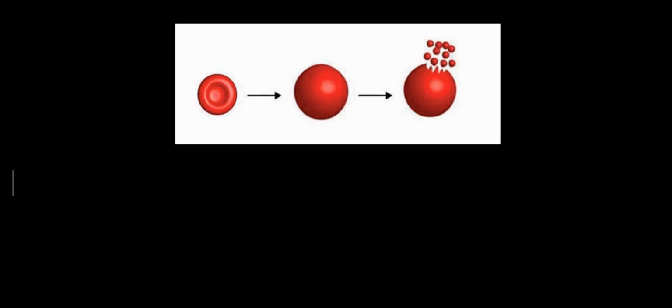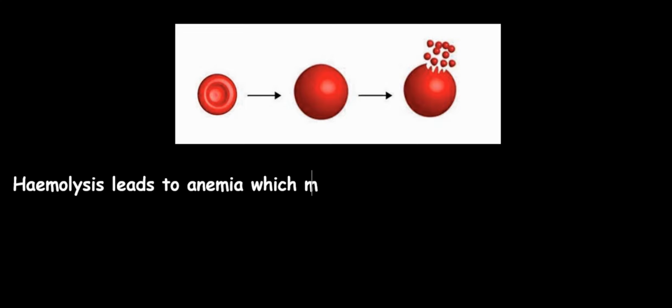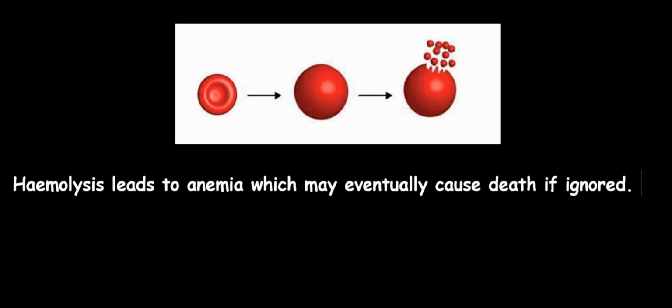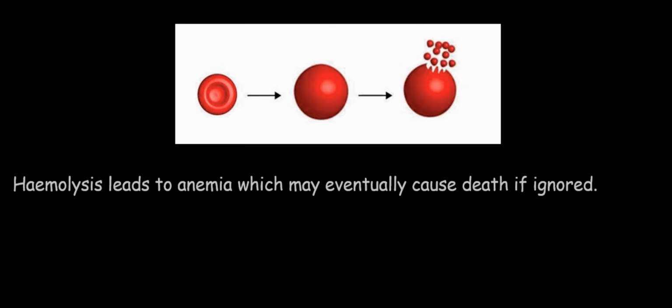The consequence of hemolysis is that it will lead to anemia. And what is anemia? Anemia is a condition in which the total number of normal red blood cells is reduced. Anemia, if ignored, may eventually result in death.